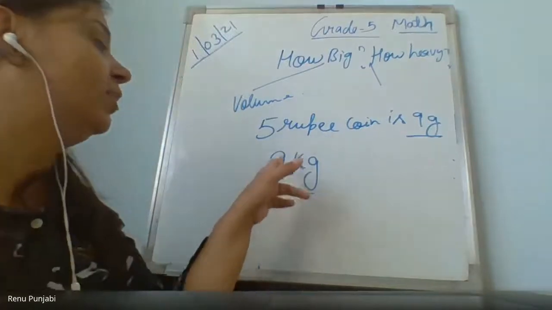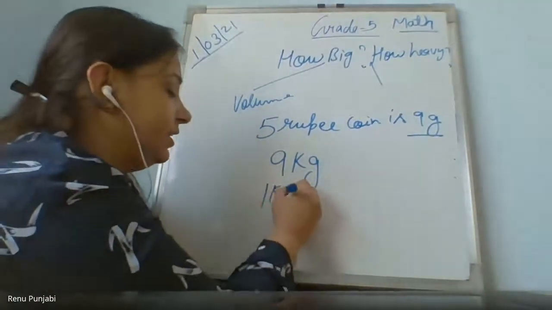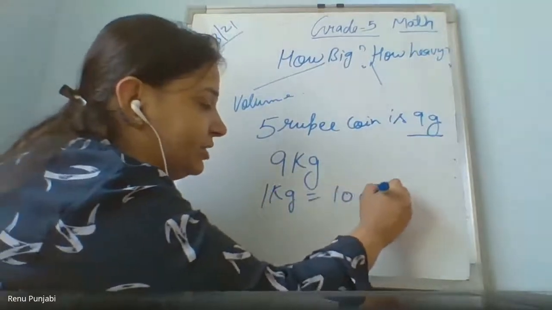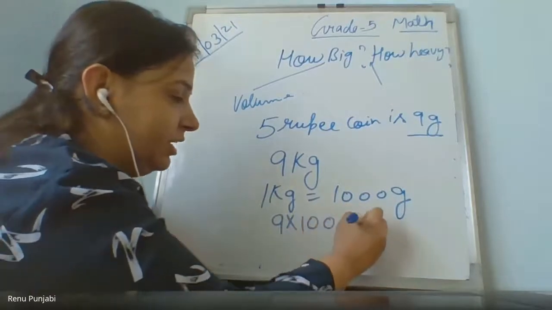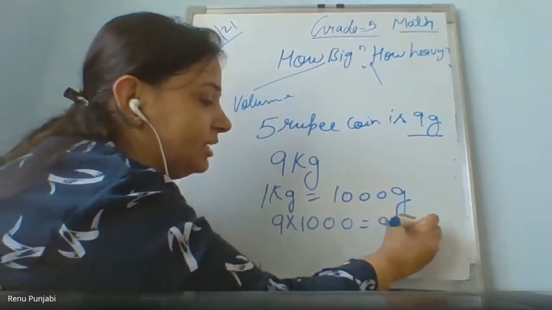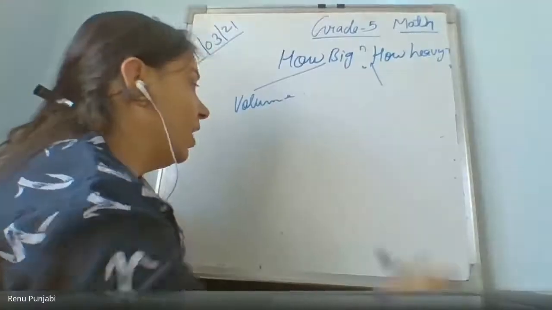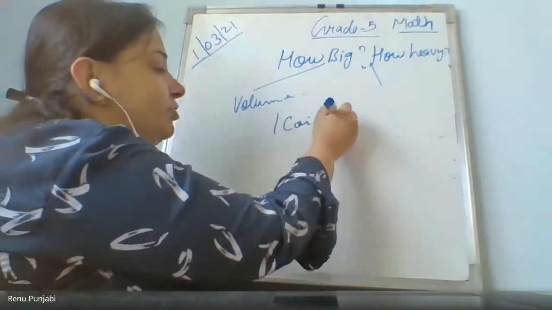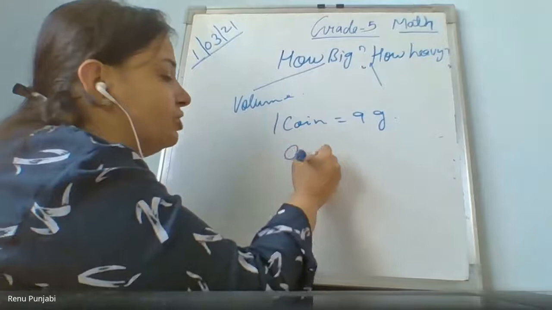First you need to convert this 9 kg into grams. 1 kg equals 1000 grams. So 9 kg multiplied by 1000 gives you 9000 ग्राम. जब आपके 9000 ग्राम आ गया, now 1 coin equals 9 gram, and there are a total of 9000 grams.